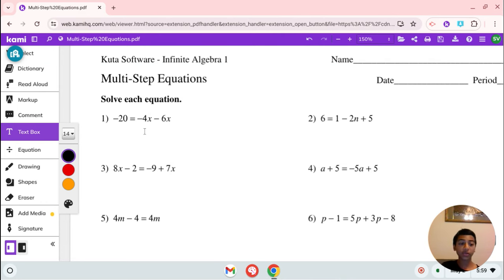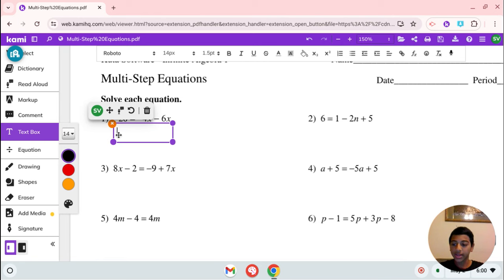Number 1 says solve each equation. So we have negative 20 equals negative 4x minus 6x. X is the variable we're trying to solve for. So we're going to combine these like terms. You have negative 4x and negative 6x, so we're going to subtract them. You get negative 20 is equal to negative 4 minus 6, which is negative 10x.